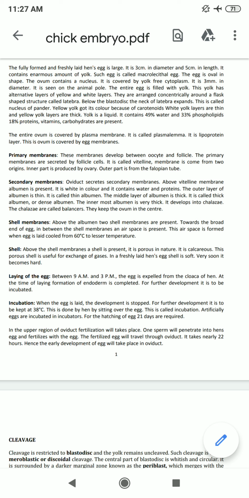The incubation temperature for this egg development is 38 degrees centigrade. This is done by the hen sitting over the egg, and this is called incubation. Artificially, eggs are incubated in incubators. For the hatching of the egg, 21 days are required.